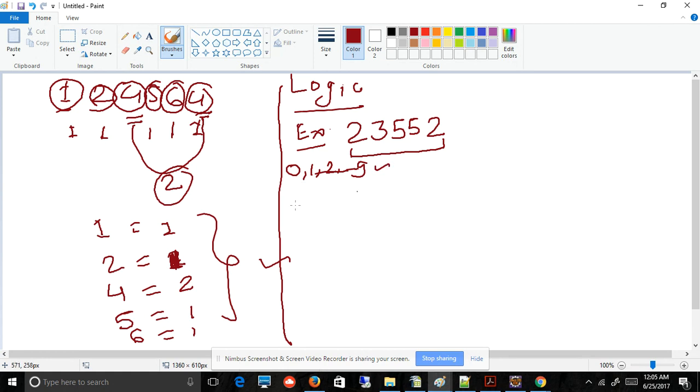What we can do is create some kind of bucket. So we will create some kind of bucket. We will put 0 here, then 1, 2, 3, 4, 5, 6, 7, 8, and here 9.